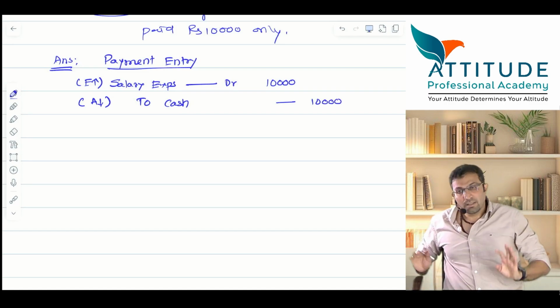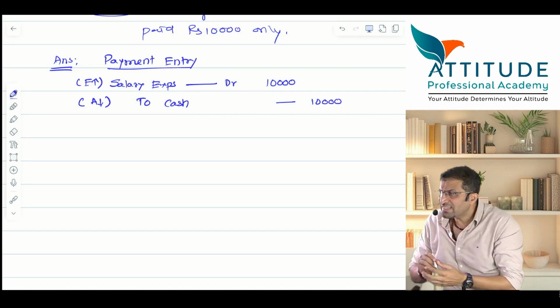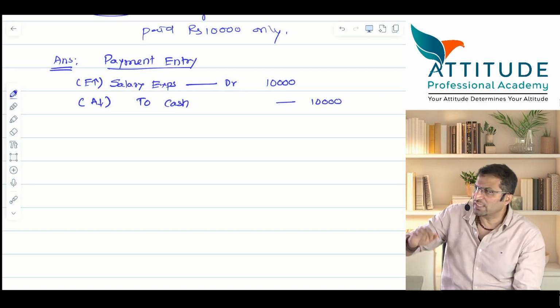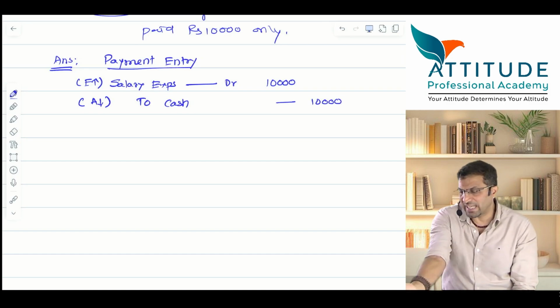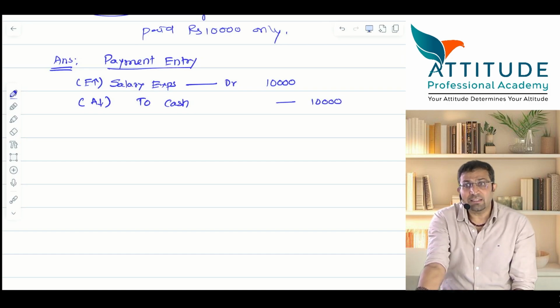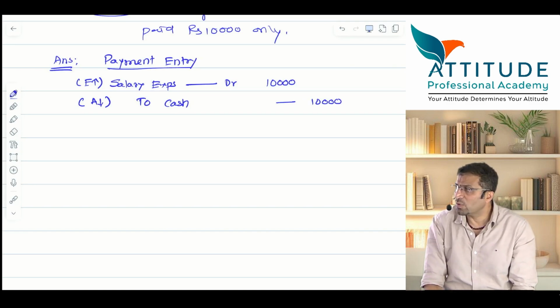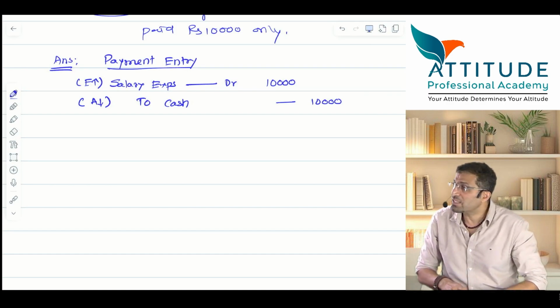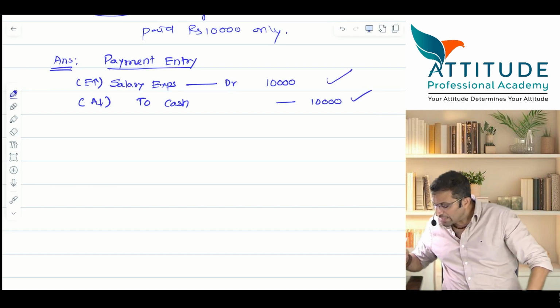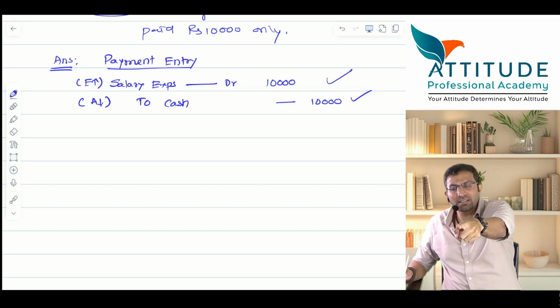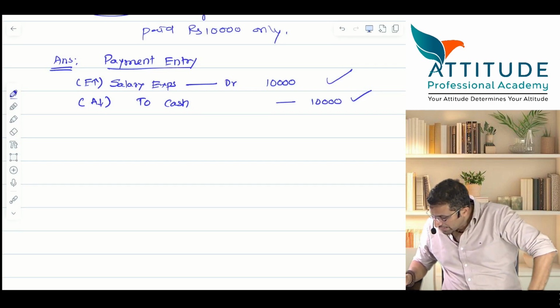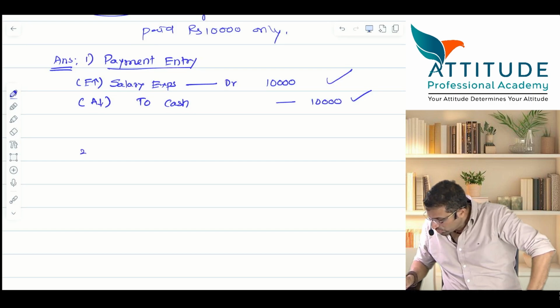What entry? Now at the end of the year, will you not analyze? You will analyze. Let us say Mr. A is your employee. You will say, okay, Mr. A, come here. How many months have you worked? He says, sir, look at the time sheet, the time record. Sir, I have worked for how many months? 12 months. How much is paid to you? Sir, that also is recorded in the books. Oh, I have paid you only 10,000. So I have passed the entry only for 10,000. But then you also know that 2,000 is payable. Now the payable entry is an adjustment entry. What entry? So this is entry number 1. Entry number 2. What entry?